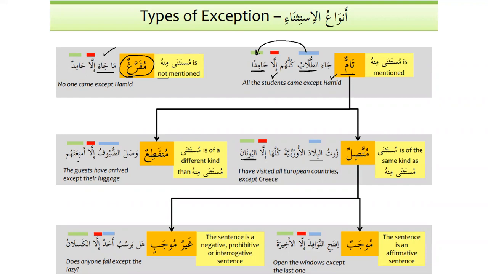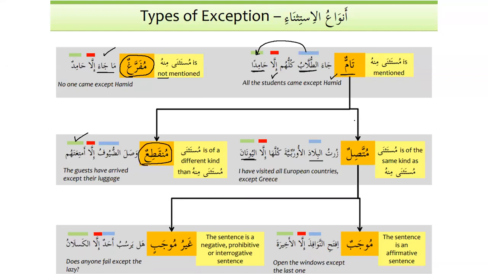Mata'un, and the plural of mata'un is imta'atun. That means the luggage. So when we say wasala duyufu illa amti'atahum, the guests have arrived except their luggage. So munqati'un will always be mansub. That's number 1. Whenever the kalam is munqati'un, it will always be mansub.